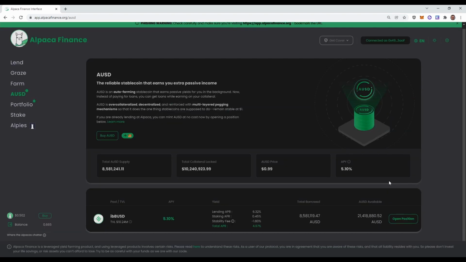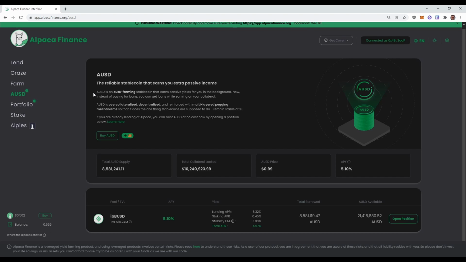If we are moving here to the AUSD tab, I'll just read it out. It's a pretty brief description and very on point. AUSD is an auto-farming stablecoin that earns passive yields for you in the background. Now, instead of paying for loans, you can get loans while earning on your collateral. AUSD is over-collateralized, decentralized, and reinforced with multi-layered pegging mechanisms so that it does the one thing that stablecoins are supposed to do: remain stable at $1.